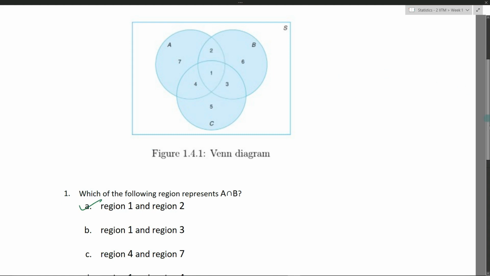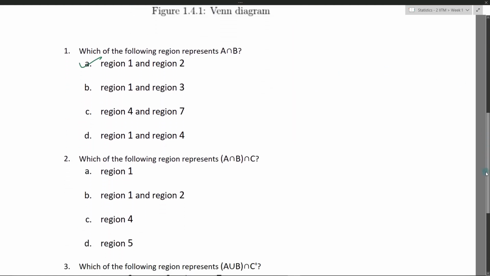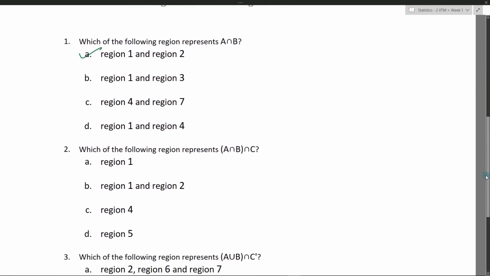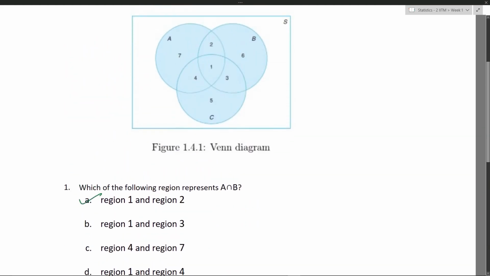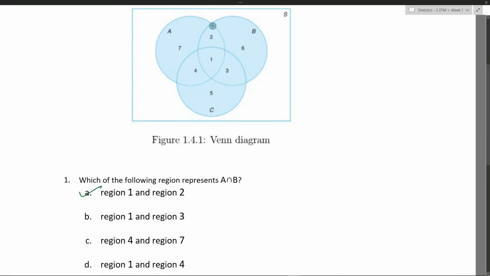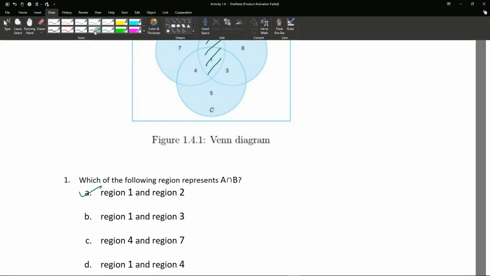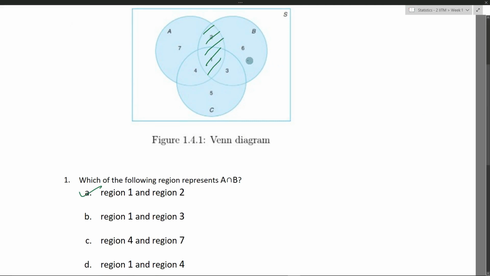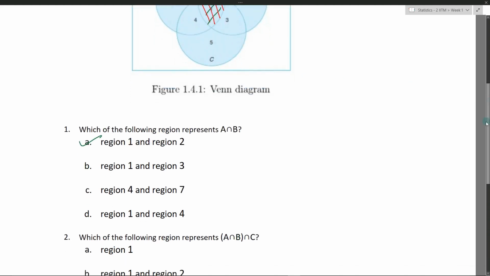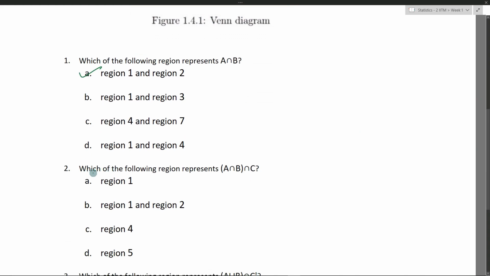Okay, for the next one, which of the following regions represents A intersection B intersection C? Okay, we already know that A intersection B is this one. So what will be A intersection B intersection C? This region has to be overlapped with C, that is only region 1. Only this region is the answer, that is region 1.